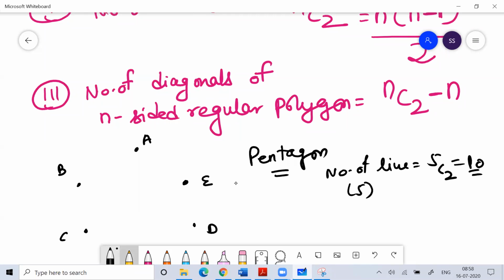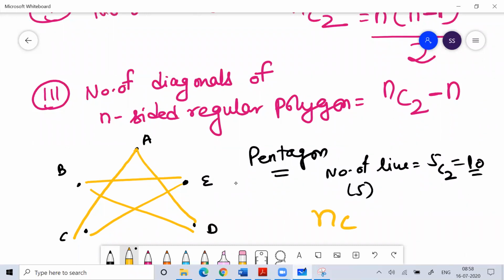Diagonals are those lines you get by joining non-adjacent points. From n points, you can draw nC2 lines.